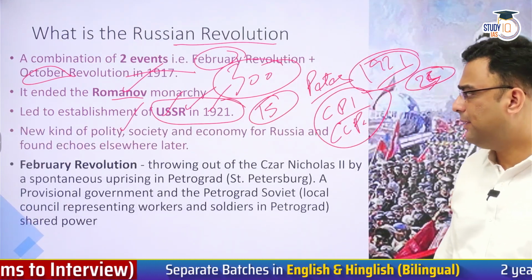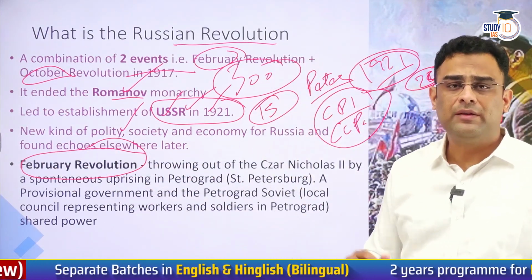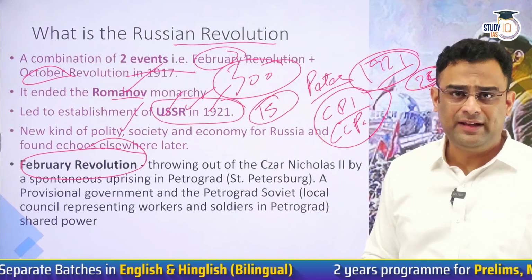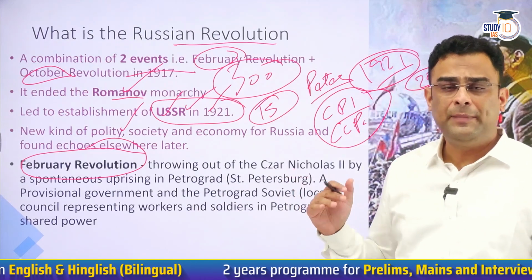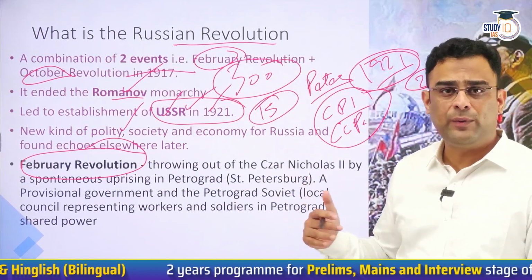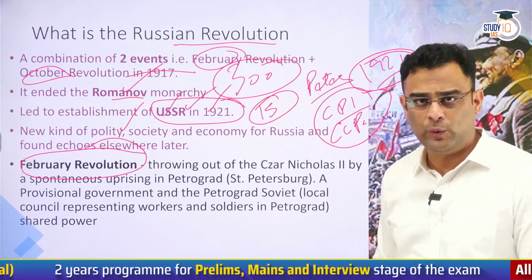How did this revolution take place? The first part is February Revolution. At the core is that the Tsar is forced to abdicate and in his place, a provisional government is formed. People were fed up of the losses that Russia was suffering in World War I and all the other challenges that it was going through.